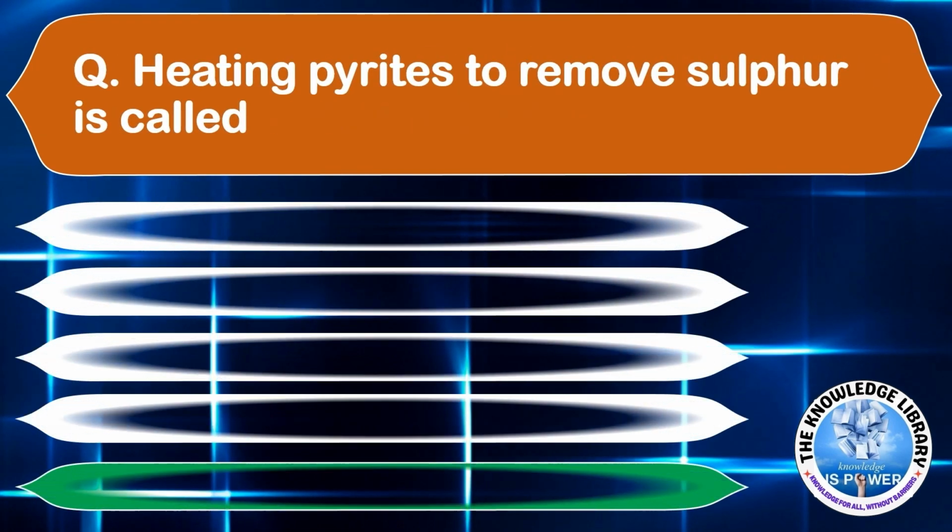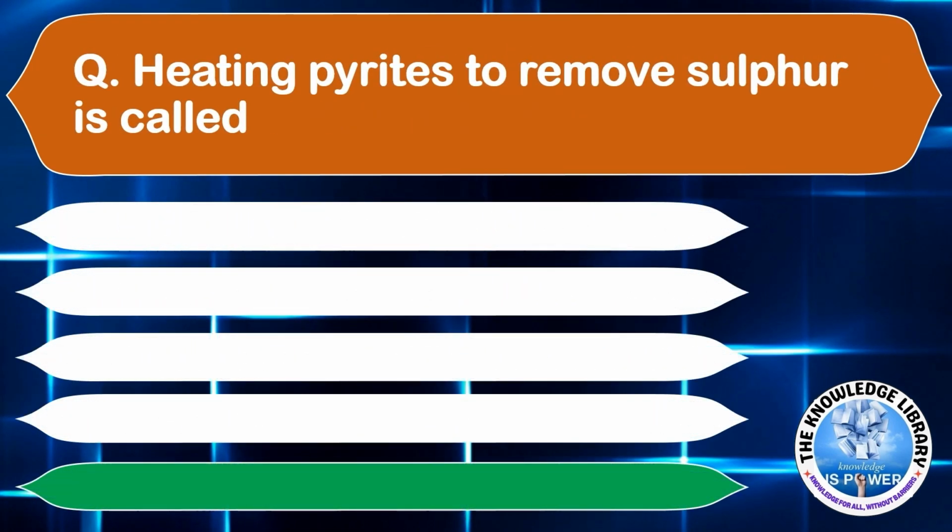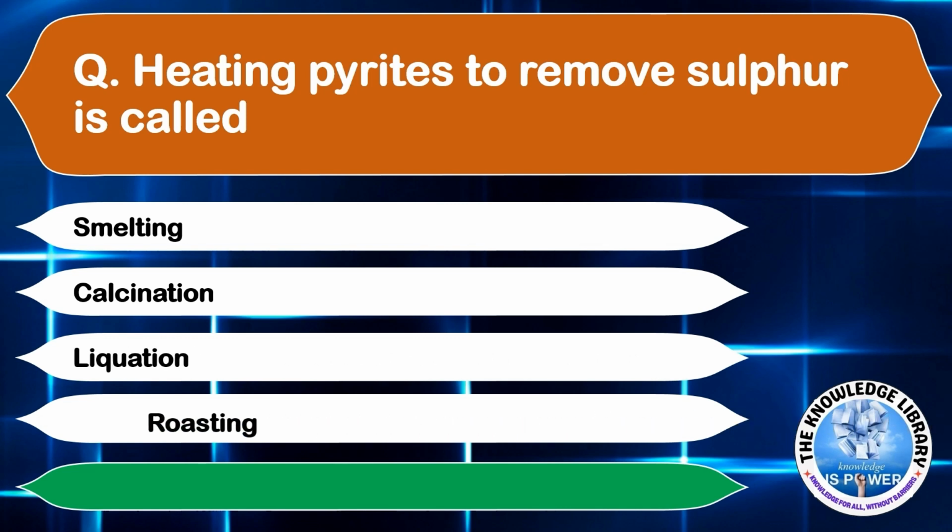Heating pyrites to remove sulfur is called option A, smelting. Option B, calcination. Option C, liquefaction. Or option D, roasting. The correct answer is option D, roasting. Moving to the next question.